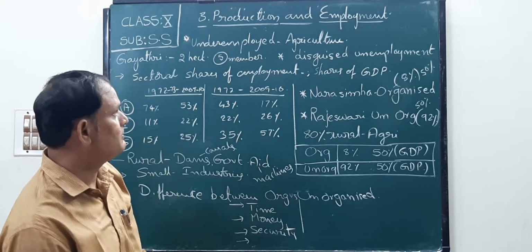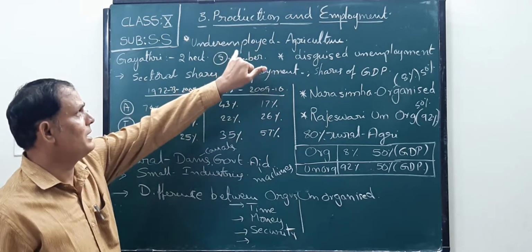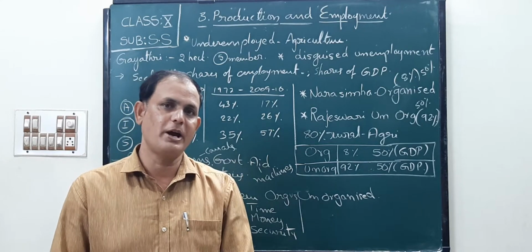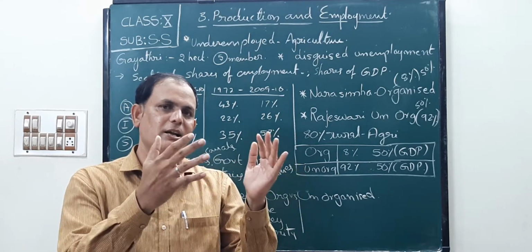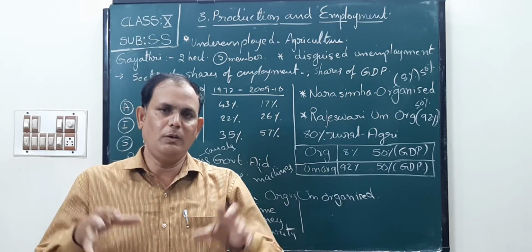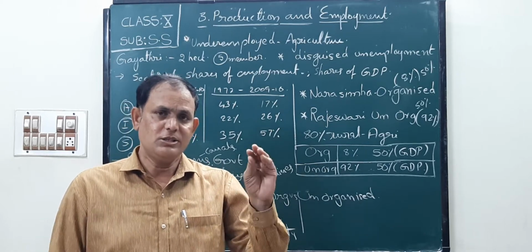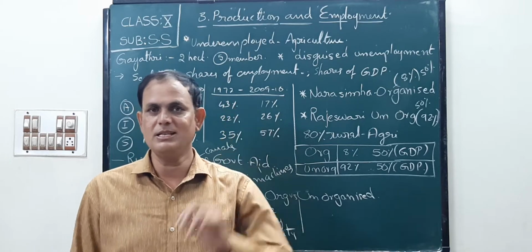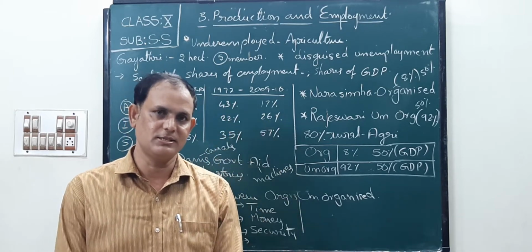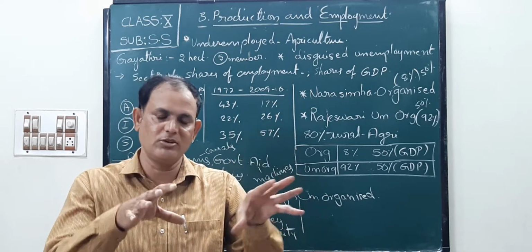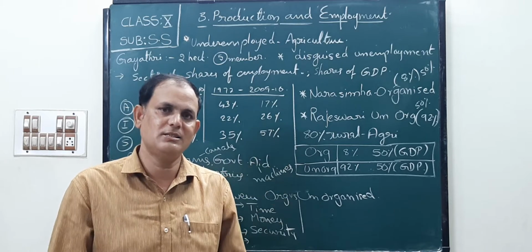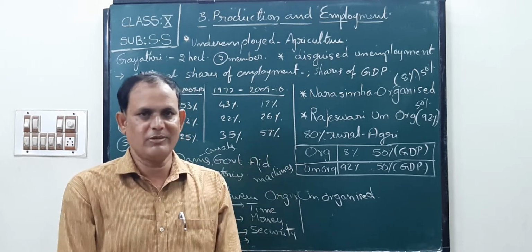Now, children, here underemployed. So, what is the meaning of underemployed? Where we can see underemployment? For example, in our country, 6,40,000 villages are there. In those villages, the main work is agriculture activities.